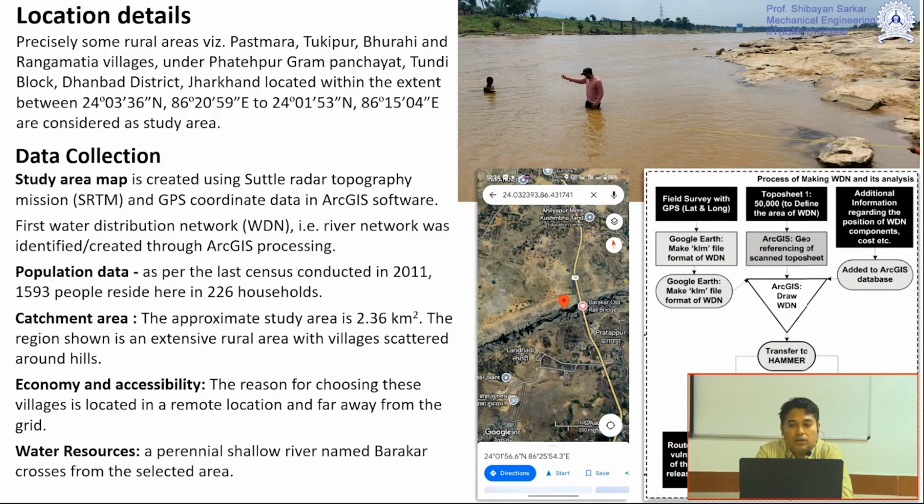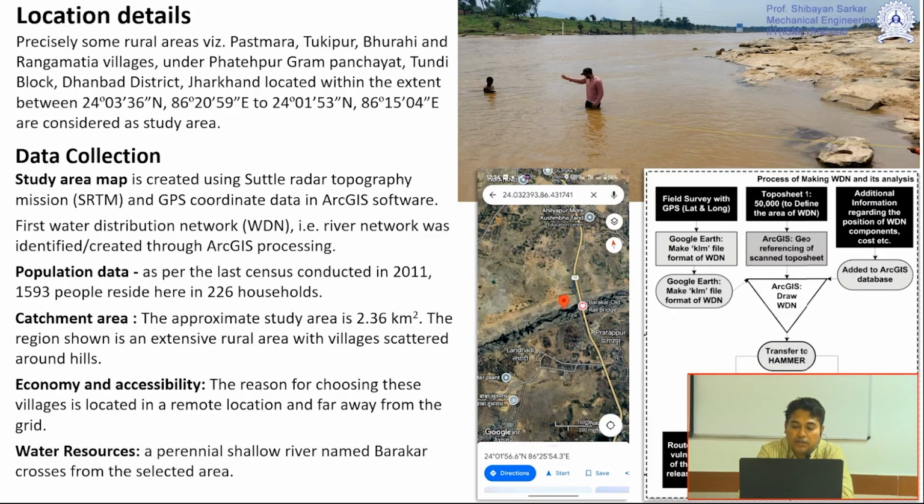We found that 1593 people reside in this area in 226 households. After downloading the SRTM data from the internet, we analyzed this particular catchment area and delineated it through ArcGIS, and we found that 2.36 square kilometers of area is contributing to that particular patch of the river, and this was an extensive rural area.